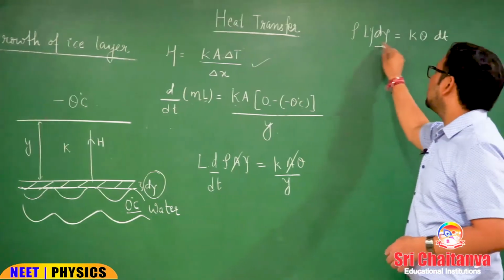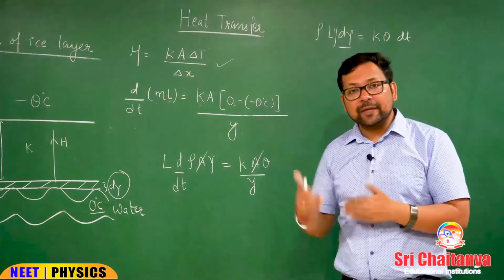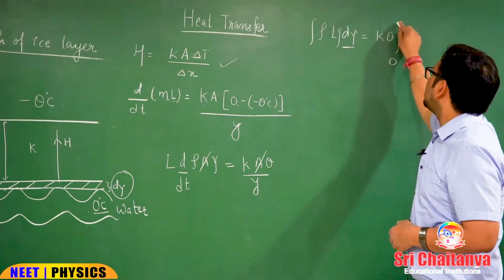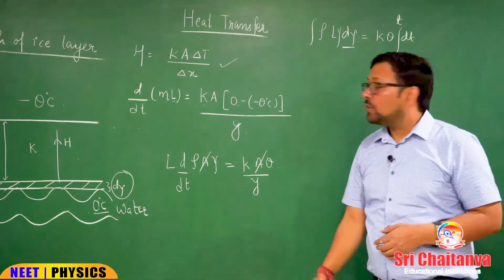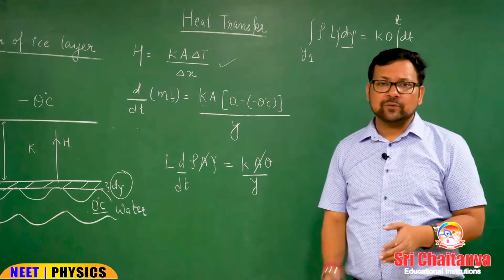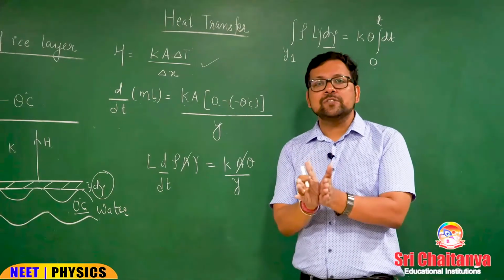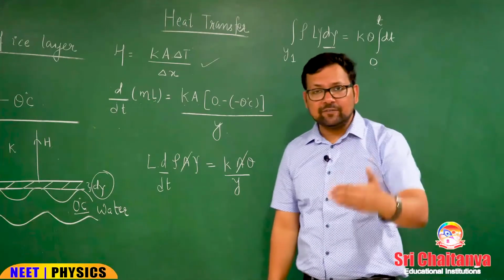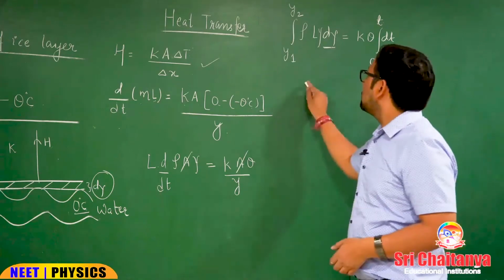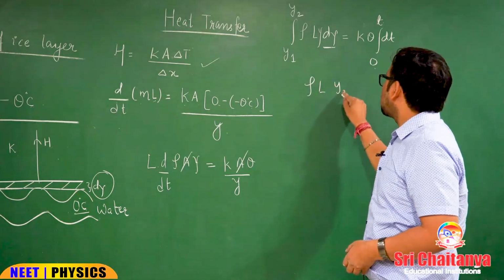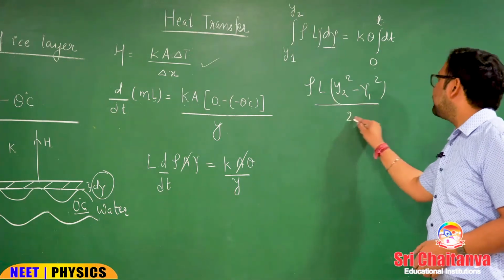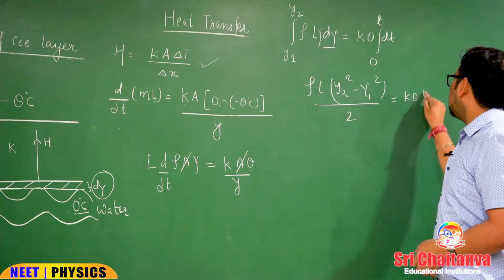So, basically the thickness of the layer that is developing is a function of time. So, integrate these two from 0 to t, and 0 is the time when y1 layer was already there. That could be 0 also, no layer could also be 0. So, I am just generalizing this: at t equal to 0, y1 layer of ice had already developed, and after time t the layer thickness increases to y2. So, rho L into (y2 square minus y1 square) divided by 2 is equal to K theta t,